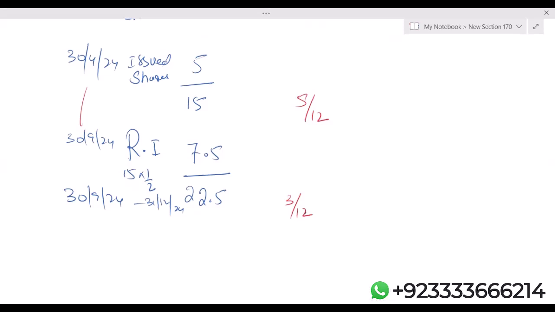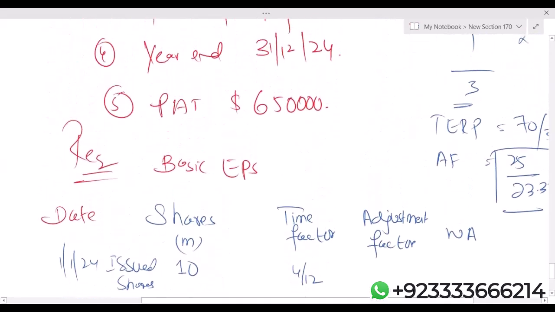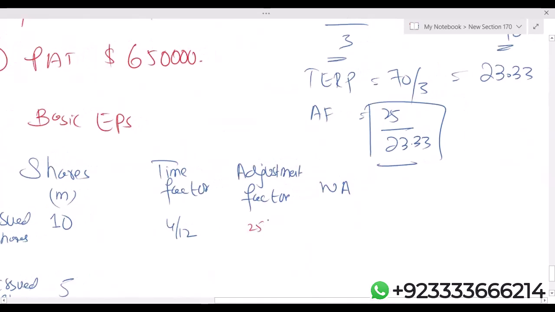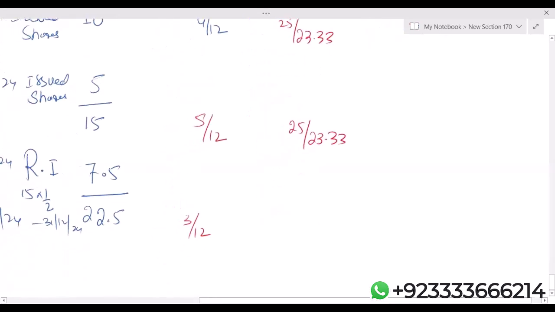So adjustment factor, you can write 25 upon 23.33. Obviously 10 million shares are before right. Even the 15 million shares are before right. But we cannot use this adjustment factor on 22.5 million because those shares are after right.